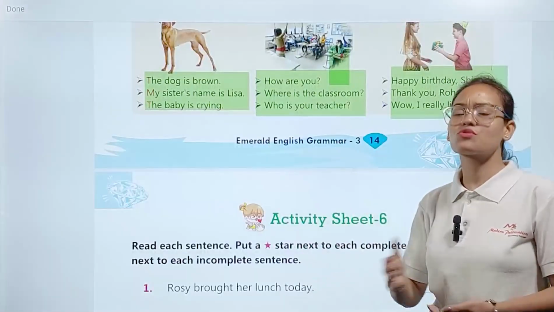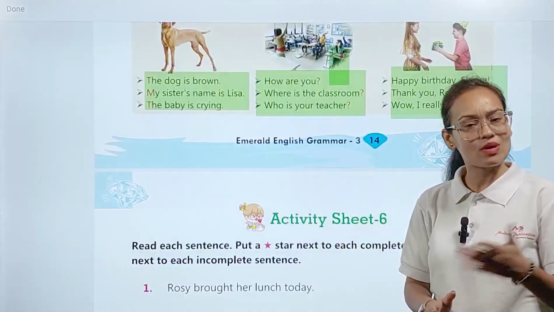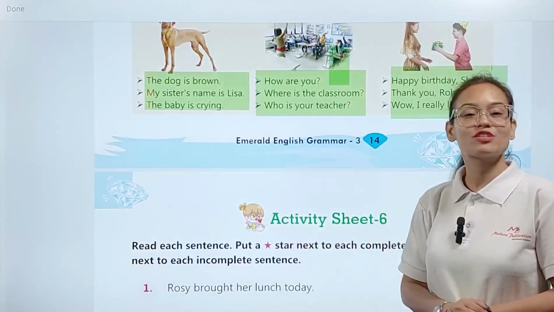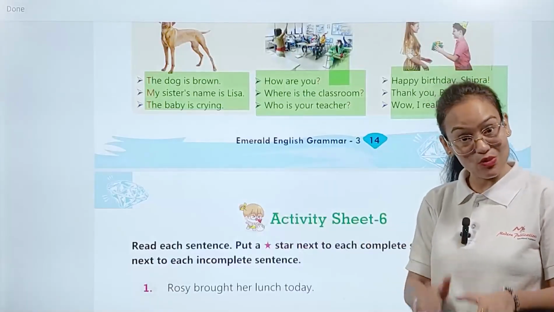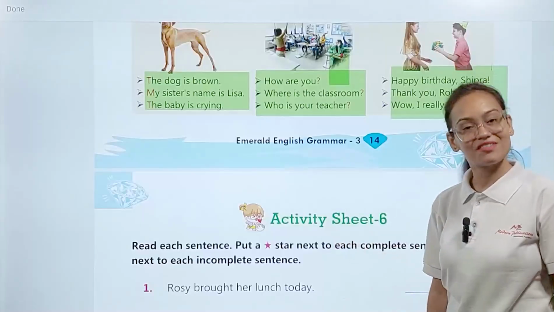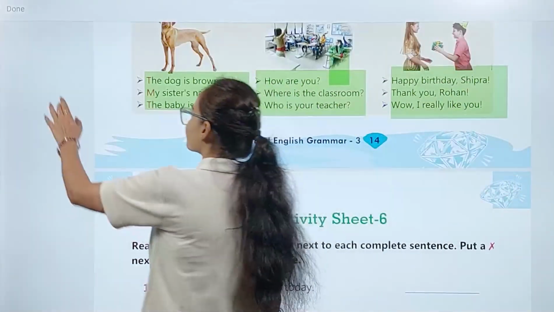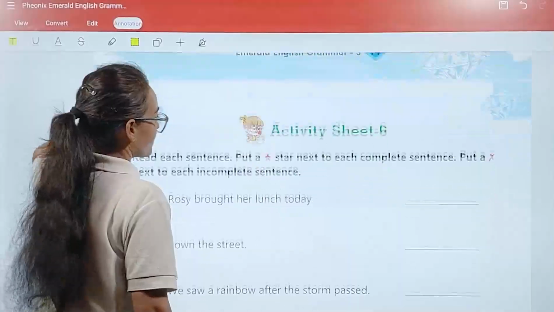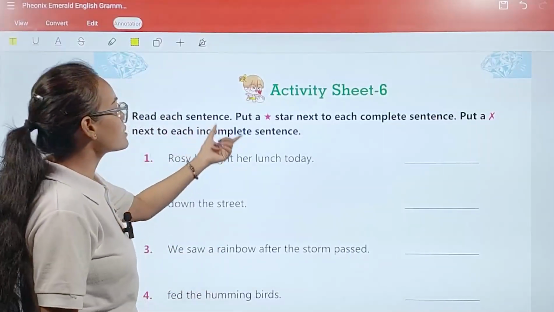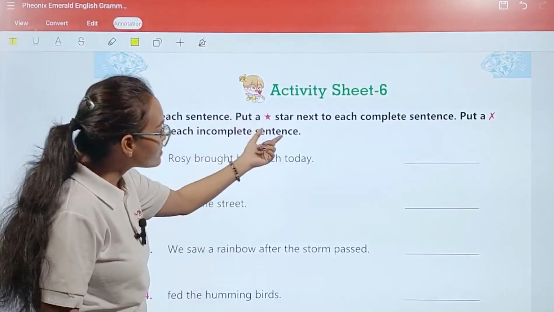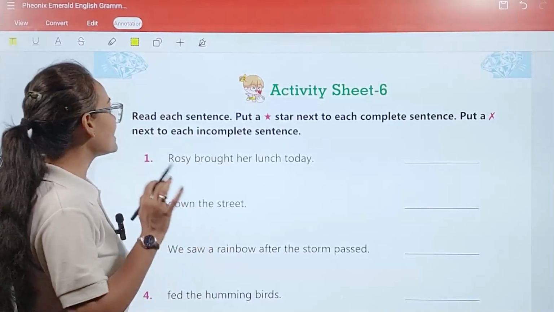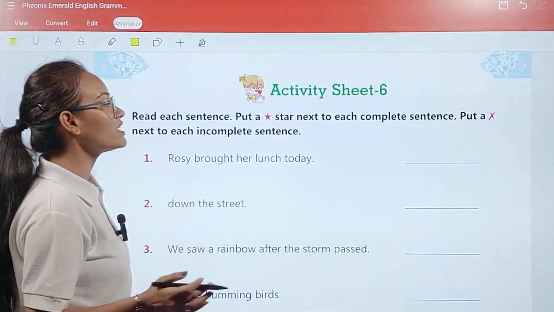Okay. Further, we are also going to see many different types of sentences, and how many parts of sentences. But first of all, we have to complete the exercise based on that thing which we already studied right now. Okay. So come with me and let's complete the exercise activity sheet number 6. So here what we have to do, let's see. Read each sentence, put a star next to each complete sentence.